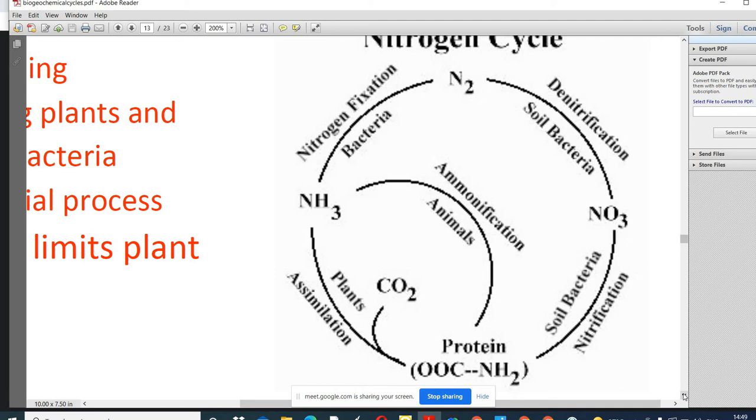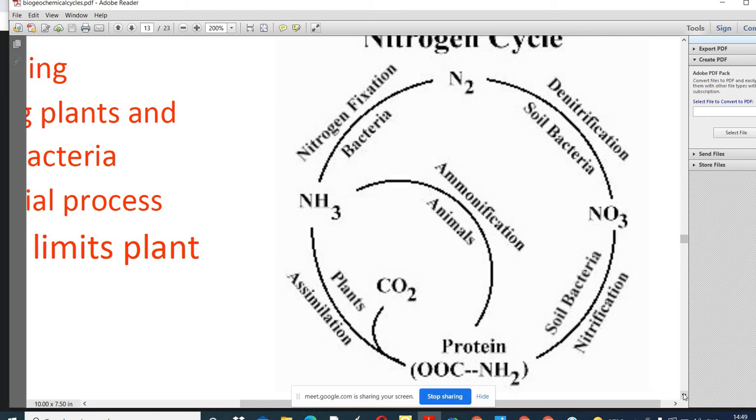So remember the names of these two nitrifying bacteria. Nitrosomonas converts ammonium ion to nitrites. Again there is the formation of nitrates from nitrites, and that is done by Nitrobacter. Nitrobacter is the name of the bacteria that convert nitrites to nitrates. There are also some other bacteria involved in the denitrification process, so that whole process is done by bacteria.